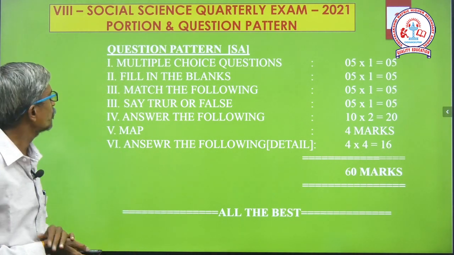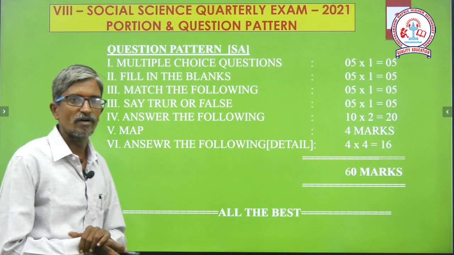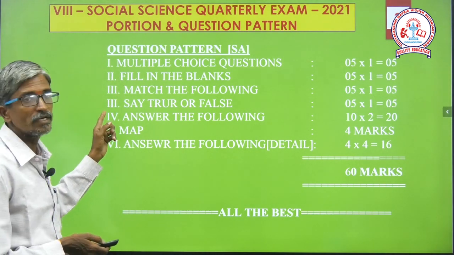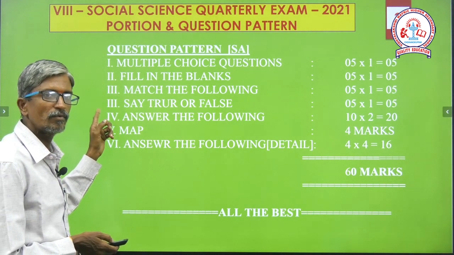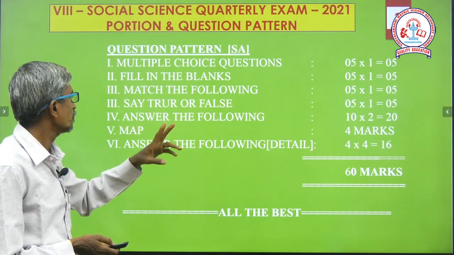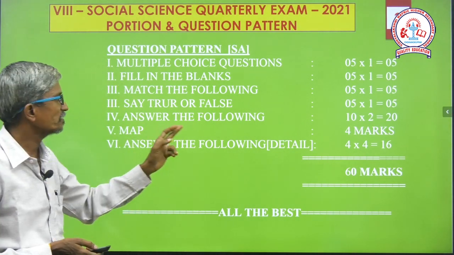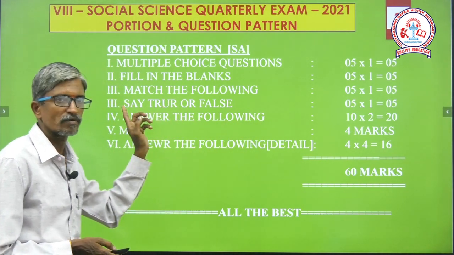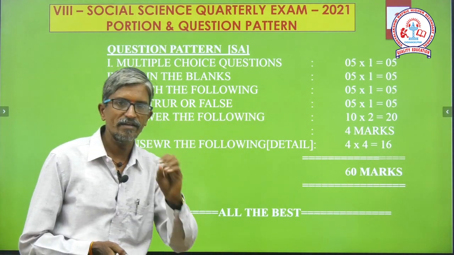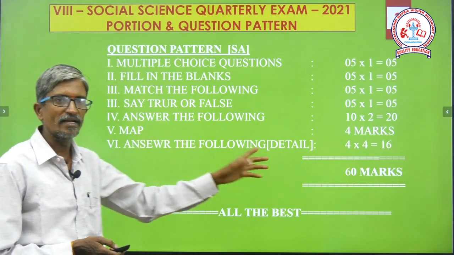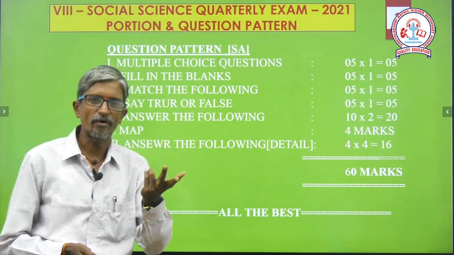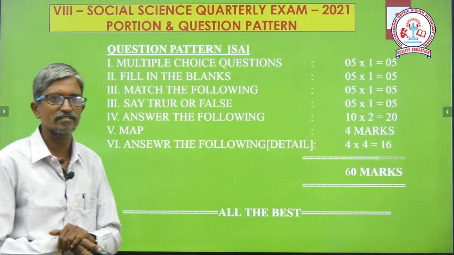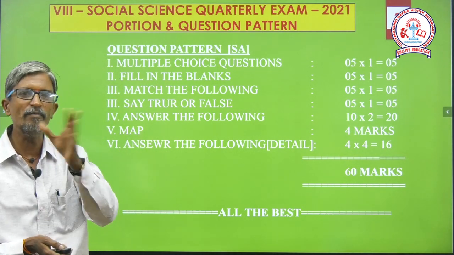Then Roman number 4, true or false. Actually it is typed wrongly here; Roman number 3 is match the following and Roman number 4 is true or false, again 5 questions. And Roman number 5, answer in brief, not more than 2 points. Very simple questions. You are very familiar with it.